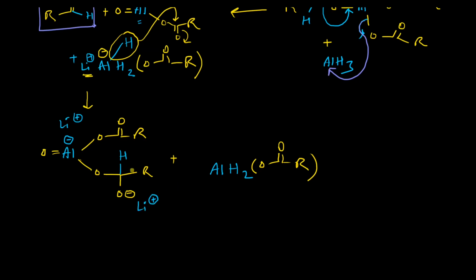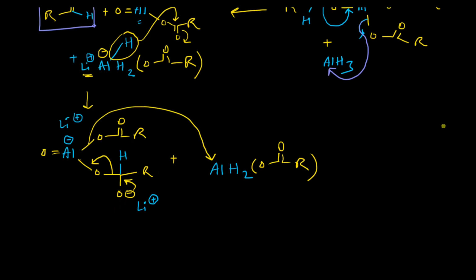So now what will happen? This O minus will form a carbon oxygen double bond. Here also carbon oxygen aluminium double bond will be formed, and this particular carboxylate will be eliminated from the system, which will then eventually attack this alane, right?